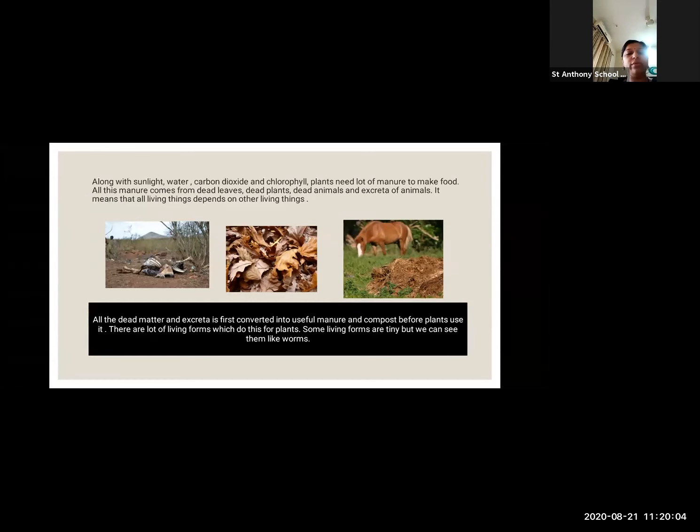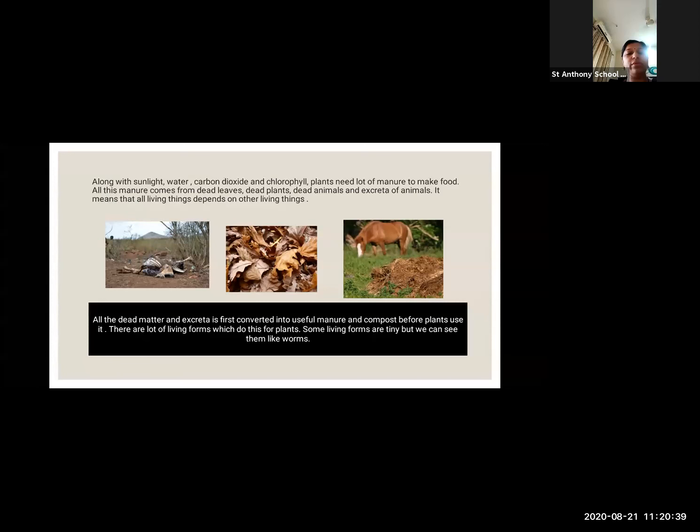So nature itself collects the manure there. How? If any animal dies and dries up, its bones become soil. The bones get crushed into small pieces and mix into the soil. After that, a plant grows there. Even the animals' waste, what they eat and excrete, is also a manure for the plant.